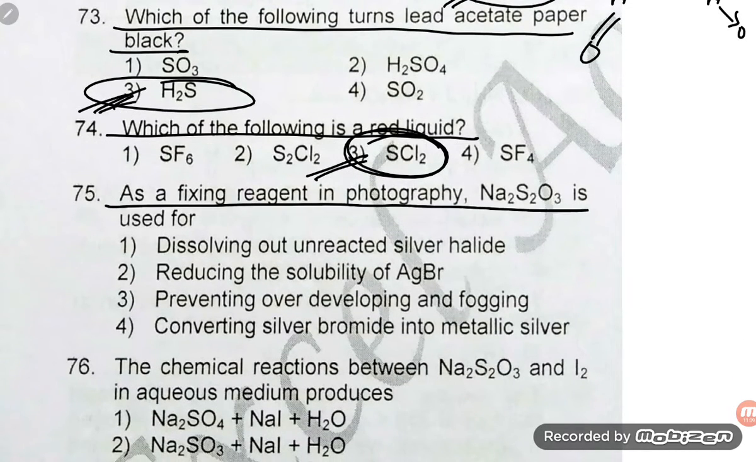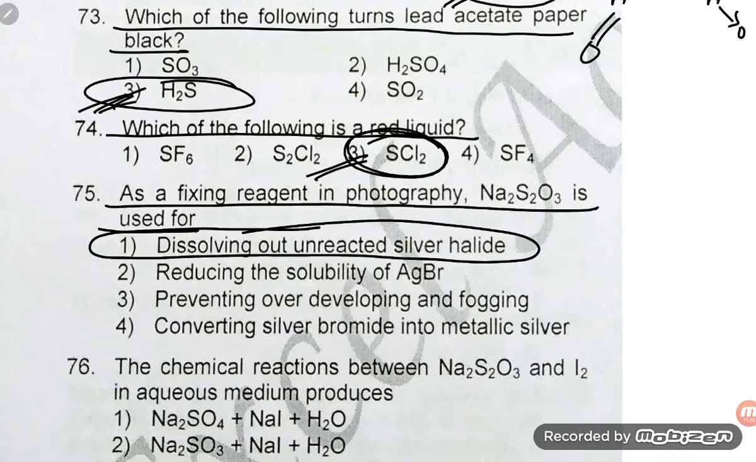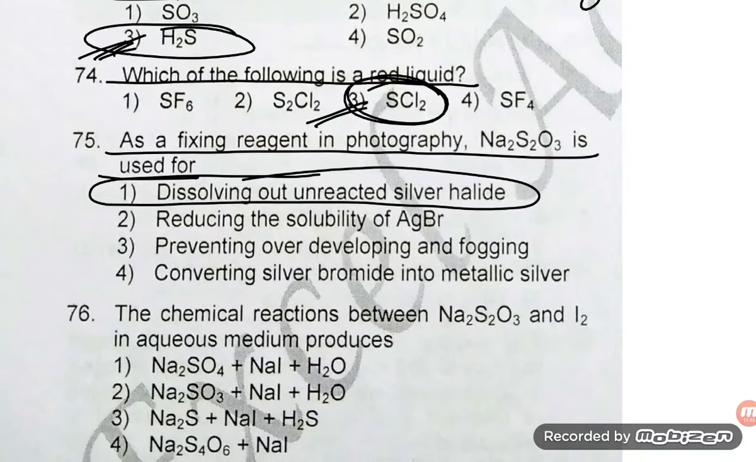As a fixing reagent in photography, Na2S2O3 is used for dissolving out unreacted silver halide. So option number 1st is correct. Hypo dissolves unreacted AgBr. So option number 1st.